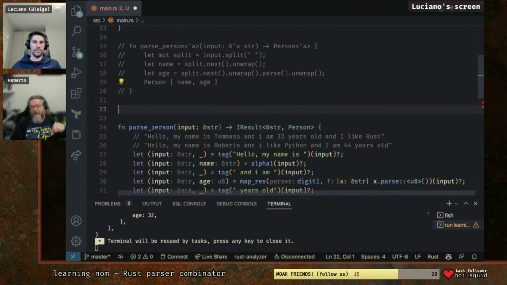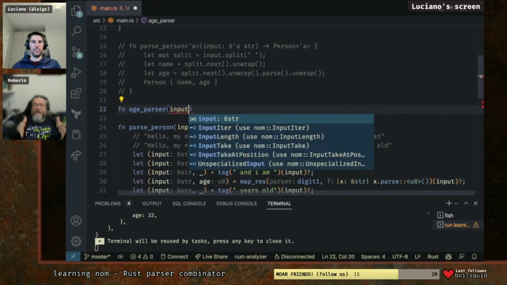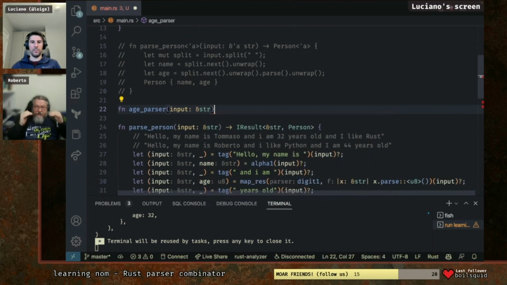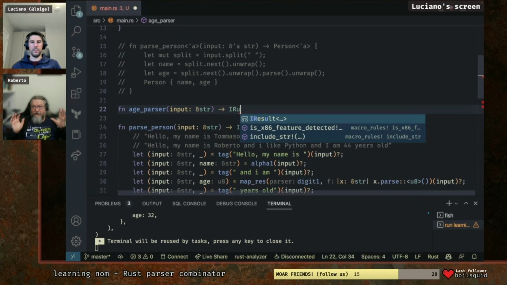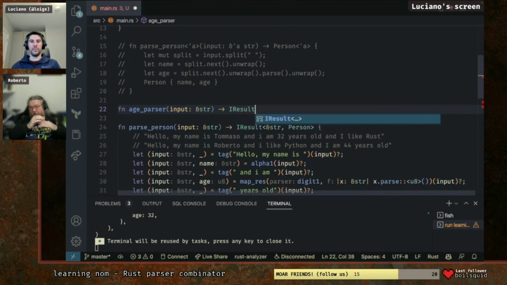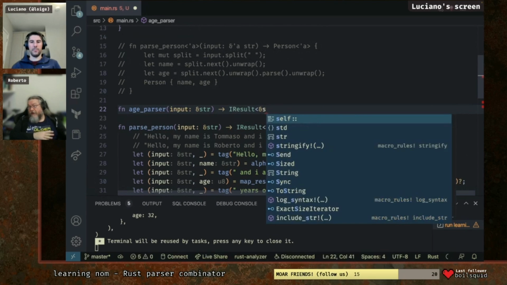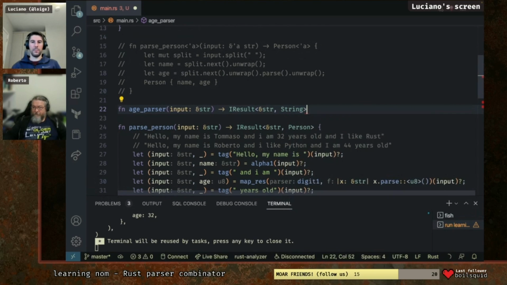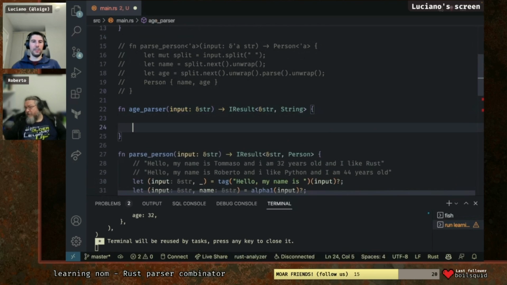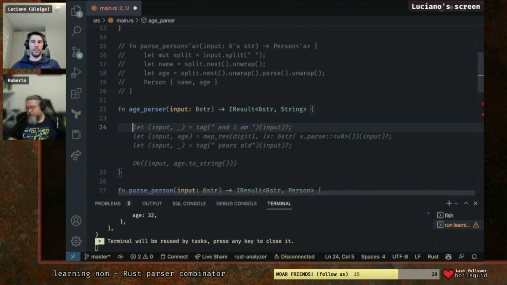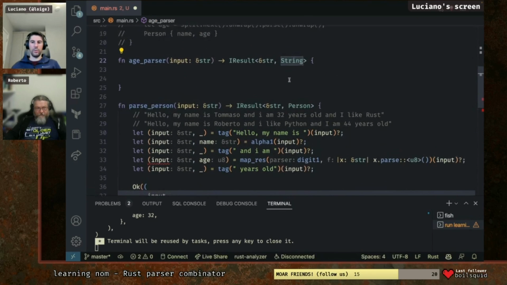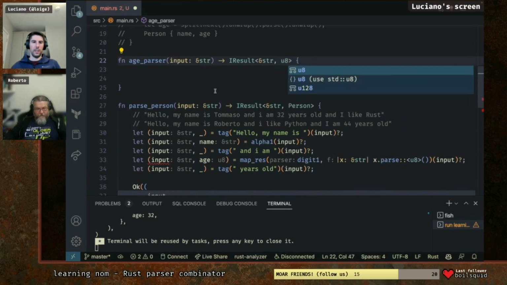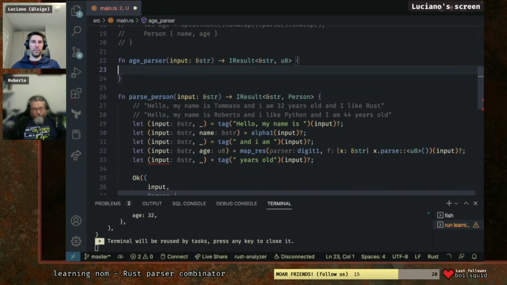Okay. And already here we can see that the imperative approach of parse this, and that, like you said before, is already failing because it can't do the permutation. To do the permutation, we have to use the structured approach. Exactly. A more functional approach if we want. Actually, age is going to be u8. And let's put a to-do here.